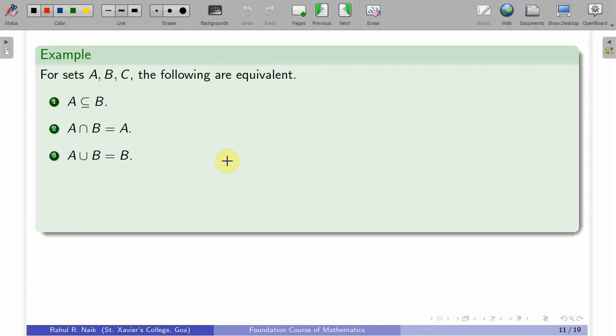Here is an example. For sets A, B, C, the following are equivalent: A is a subset of B is the same as saying A intersection B is equal to A, which is the same as saying A union B is equal to B. I will not produce a proof for this, you can try it out, but first you will have to assume that A is a subset of B, and then prove that A intersection B is equal to A. Once you prove that, in the next line you will assume that A intersection B is equal to A and prove that A union B is equal to B, and at the end you assume that A union B is equal to B and prove that A is a subset of B.